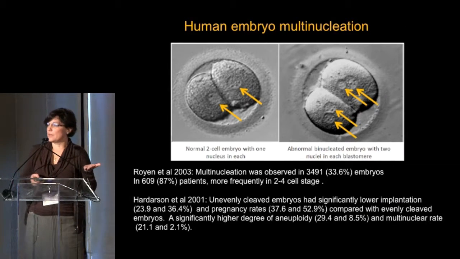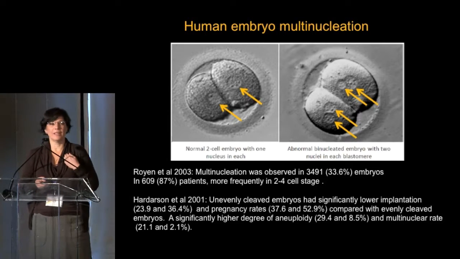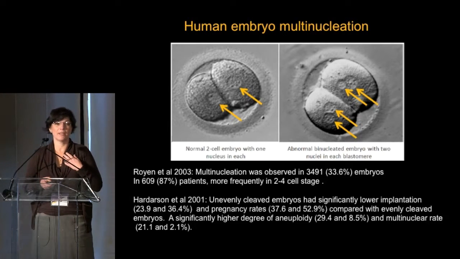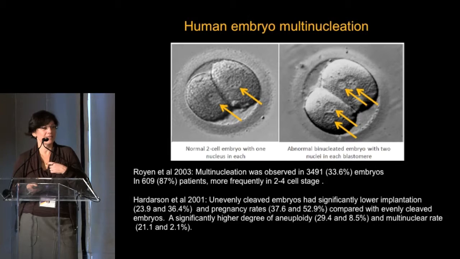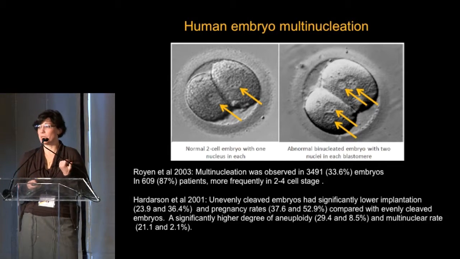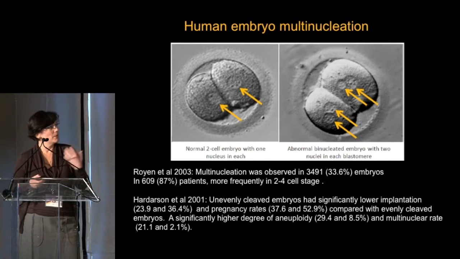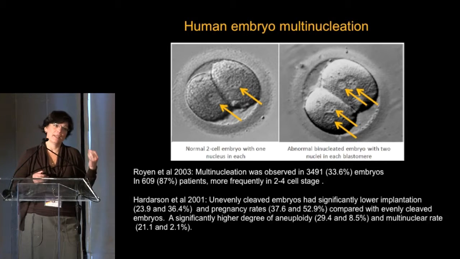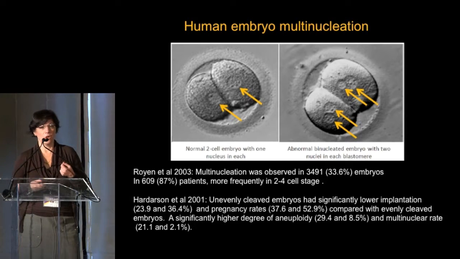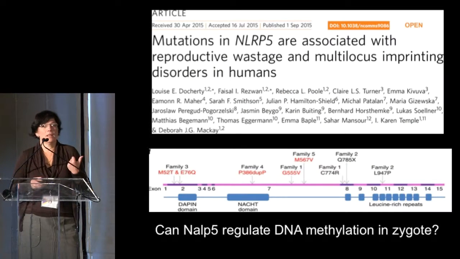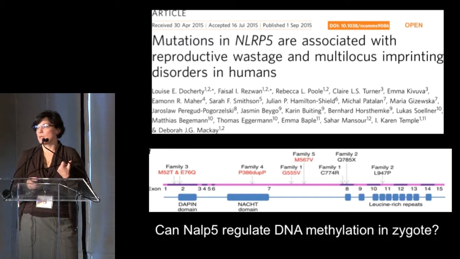Multinucleation is something that happens in human embryos all the time. I don't see human embryos anymore. I used to as an embryologist, but I know that statistics are probably not changing. At least 30% of the embryos are multinucleated, and we are struggling with, is it normal? Should we transfer? Should we not? There is some evidence, there are papers that say they're fine, other papers that say they're not. But we don't know why they are created and what we can do with them. So what I would like to tell you is that I think NALP5 could be one of the reasons why they are multinucleated and abnormal.